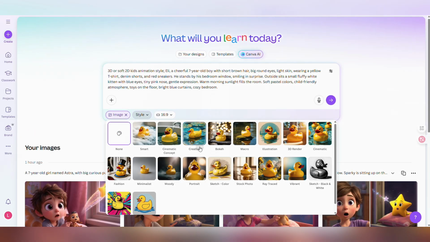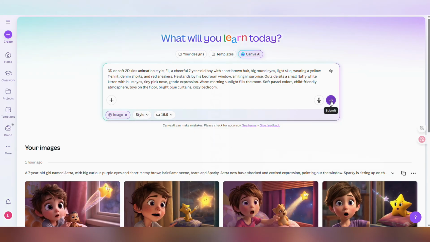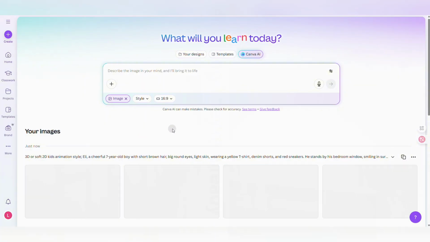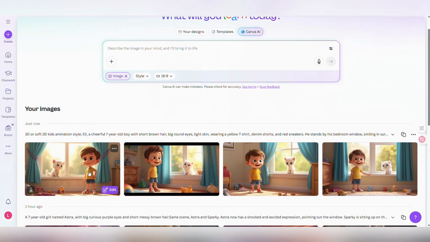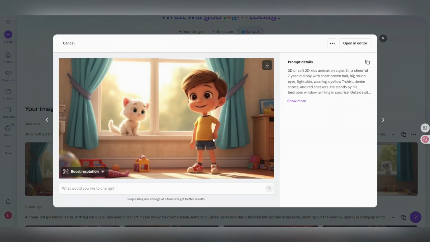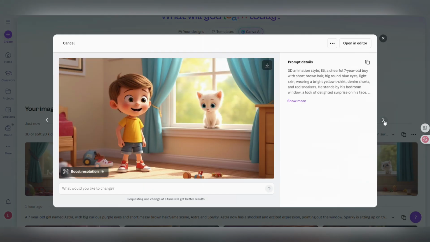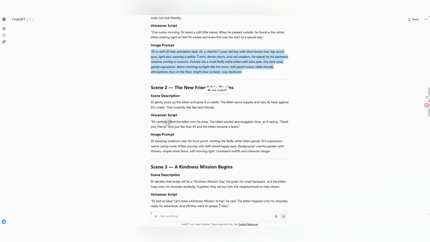Don't change the style or anything, they're already written in the cues. Click Generate. It will give you 4 different versions at once. Just choose whichever you like. Wow, these 4 are pretty good. I'll choose this one. Okay, let's generate the next one.